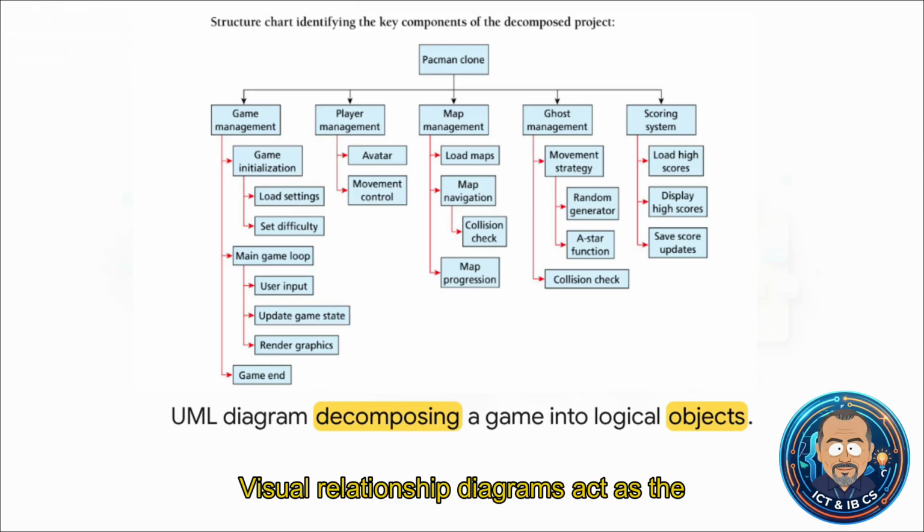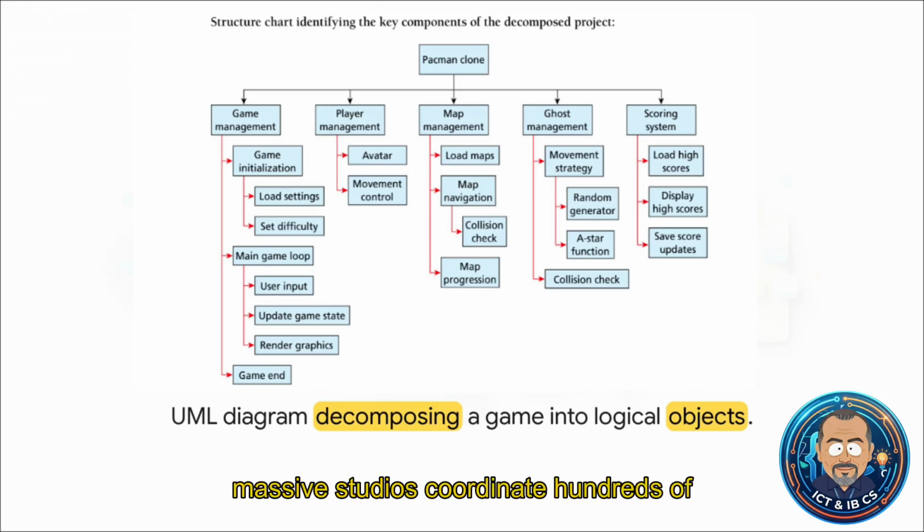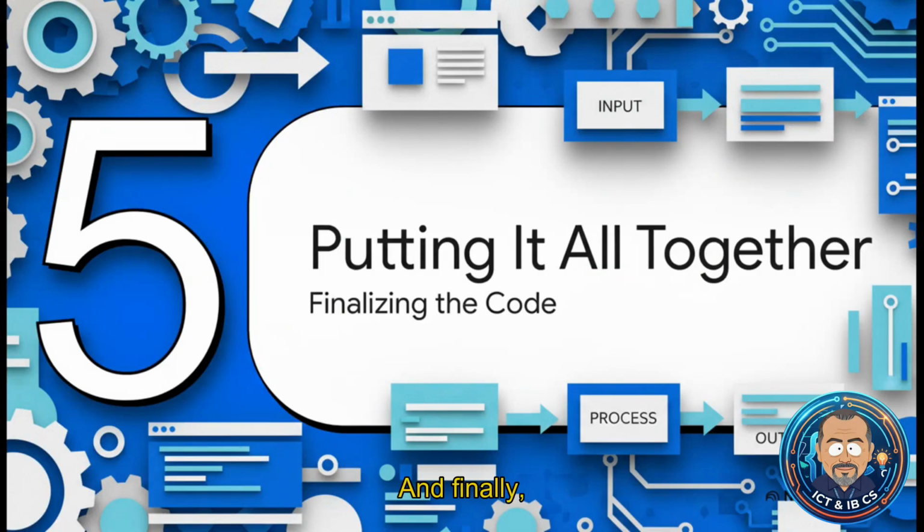Visual relationship diagrams act as the ultimate map for simplifying complex control concepts, especially when you have a whole team working together. This structured approach is exactly how massive studios coordinate hundreds of developers without everyone constantly stepping on each other's toes. And finally, part 5, putting it all together.